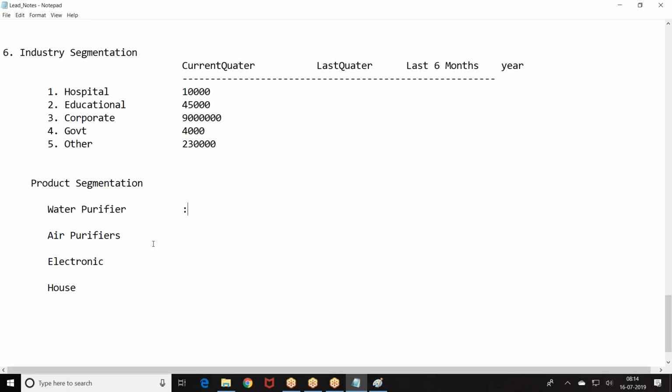So for this dealer, water purifiers, what is the revenue generated in this quarter? Air purifiers, what is the revenue generated? Electronics, what is the household? Domestic, electronics, which they are selling. Product family wise, they want to know how much revenue they brought. So when they open a dealer, these are the product families which they are selling, and I know how much revenue this dealer has brought and which category of products this revenue is coming from.